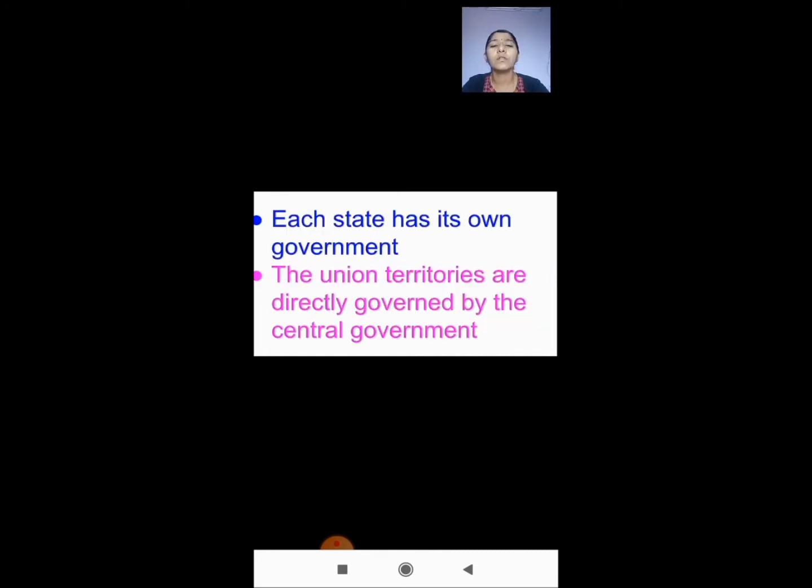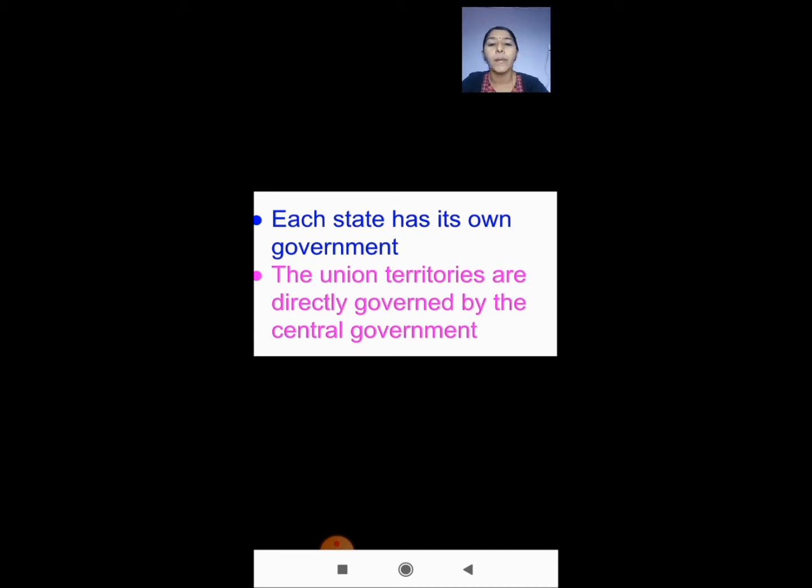Okay, so state government, each state has its own government. The election will happen and people will select those people, right? Those are called the state government. So each state will have a government. As you know, in Tamil Nadu, we have a chief minister and a government under him, right? Like that, all the states will have a government.